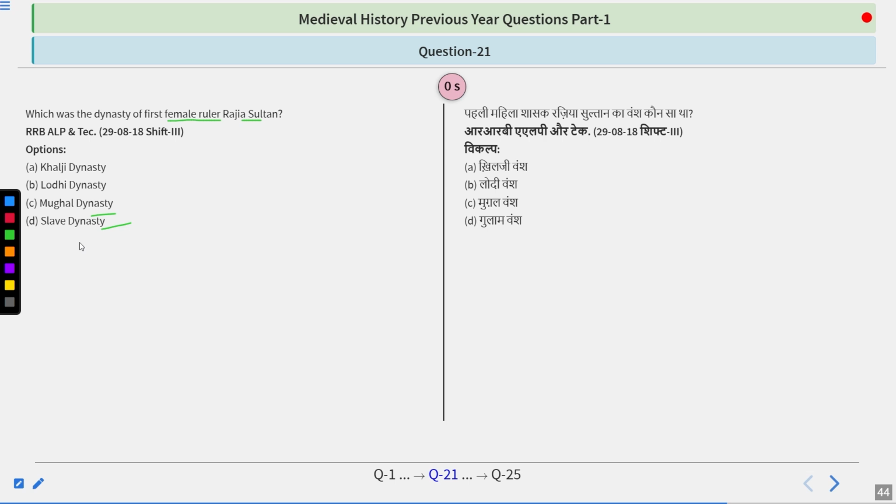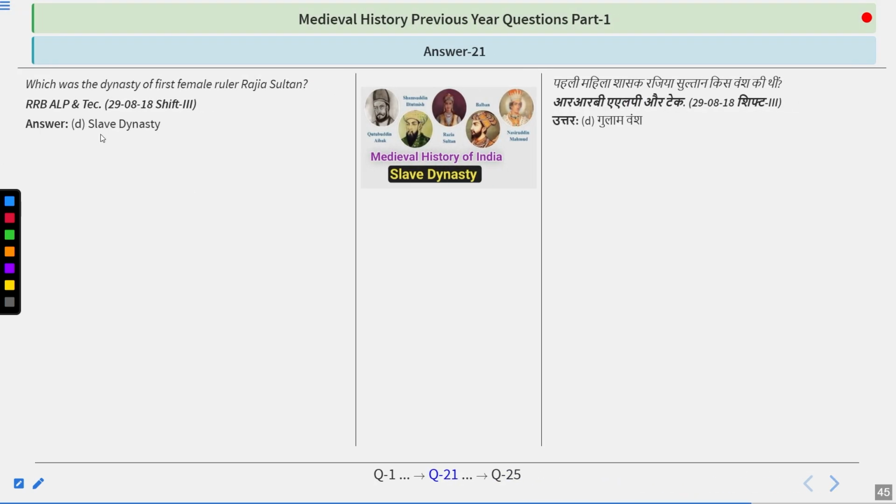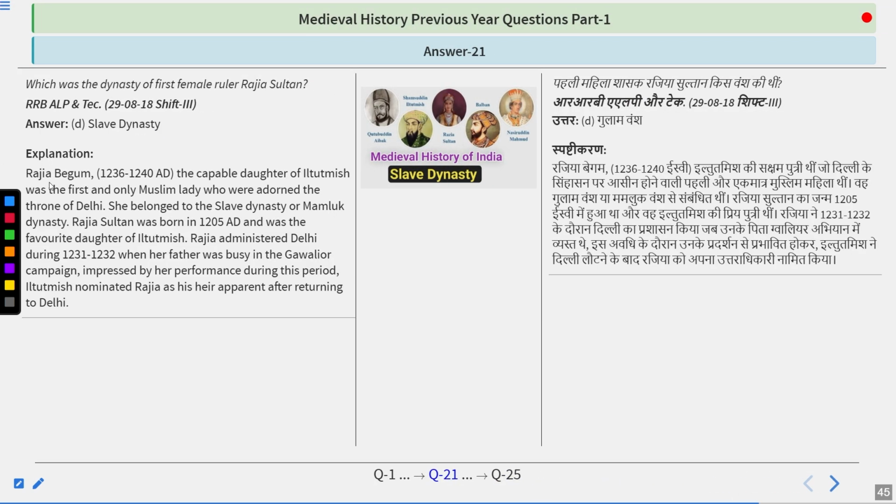And your answer is quite right, I guess. So the answer of this question is slave dynasty. Razia Begum, 1236-1240, the capable daughter of Iltutmish, was the first and the only Muslim lady who adorned the throne of Delhi. She belonged to the slave dynasty or Mamluk dynasty.